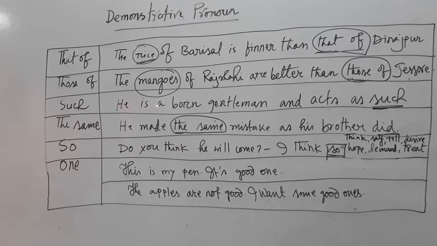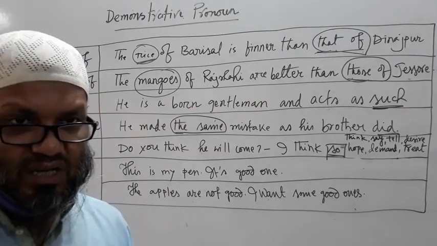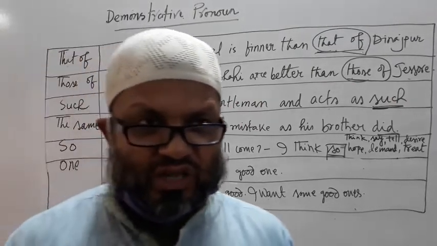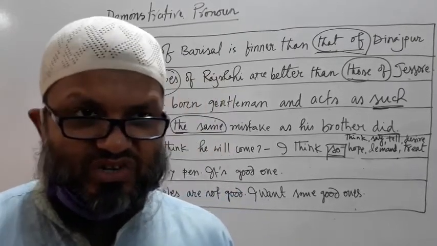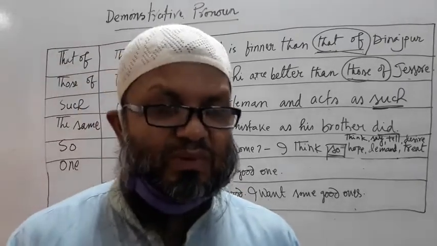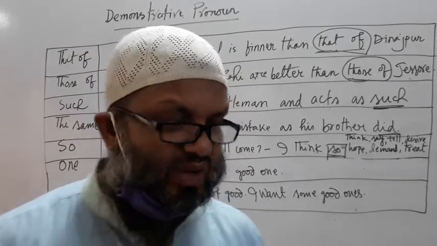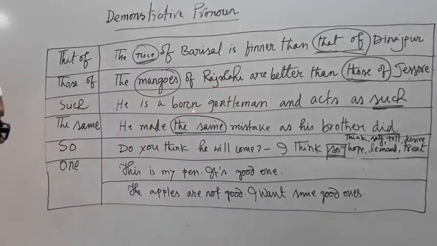And see that such is another demonstrative pronoun which can be used in a sentence. See this: he is a born gentleman and acts as such. This such is used in place of a clause. He is a born gentleman. How is he a born gentleman? Actually, how he treats others, his behavior, everything brings to light that he is a gentleman. That's why he is a born gentleman.